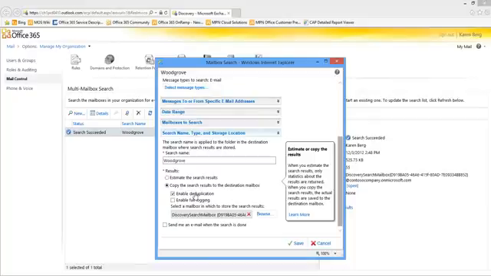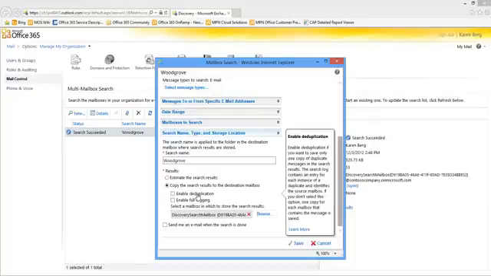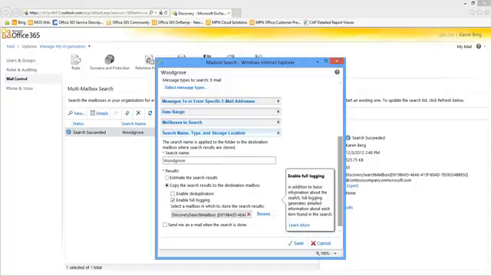And I have some options here about enabling or disabling deduplication. Again, more information here about that. Enabling or disabling logging, more information here. And then I can select a mailbox where I want to store the search results. Now by default, a discovery search mailbox gets created, so I can store search results there. I also can go in and create additional mailboxes via PowerShell and store the results there as well.